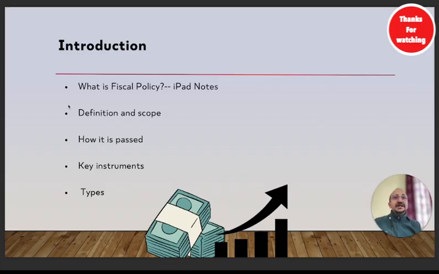popular policy, means they have to bring some schemes to make people happy so that they vote for the government again. This is a very important thing I want you to keep in mind: fiscal policy has some bias towards being popular, some bias to come back in power again. That is why fiscal policy has some bias, whereas monetary policy could be more strict as compared to fiscal policy. This thing you have to keep in mind. We will be discussing this towards the end of the slides, right?